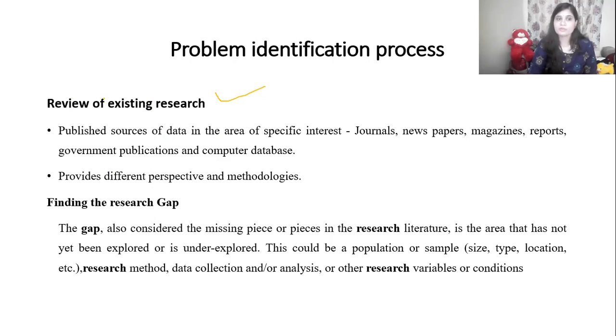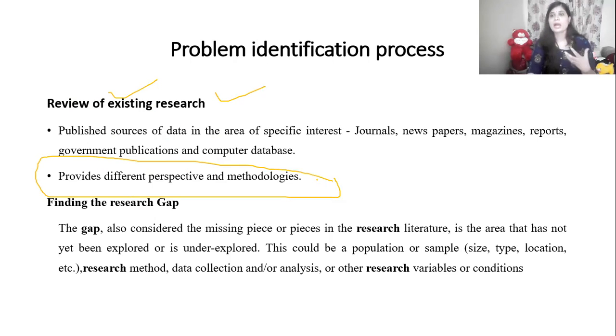Reviewing the literature will help us get different perspectives of doing research and different methodologies which existing researchers have already applied. Whether I want to go with the same methodology, or I can give a different perception of the methodology to my research, so that I can come to a different kind of conclusion.